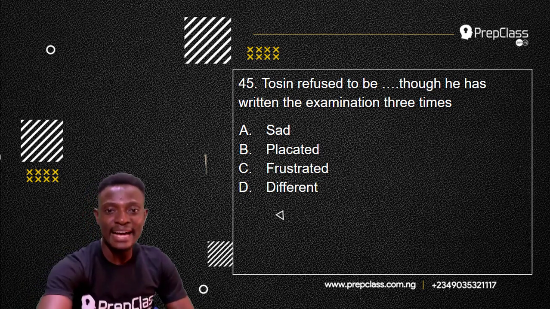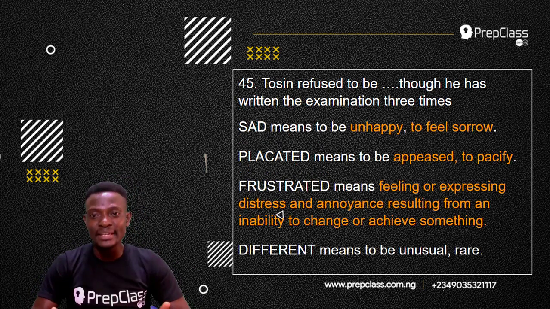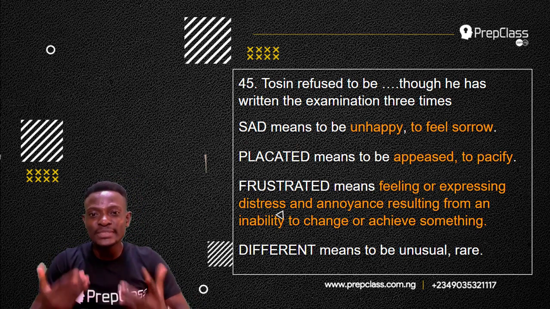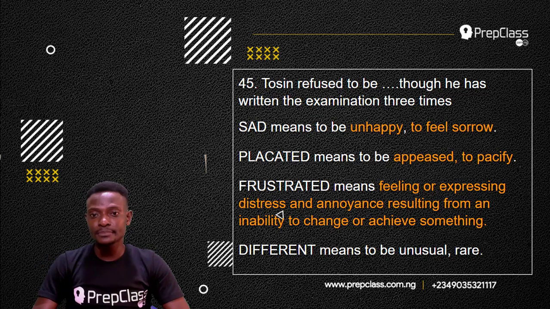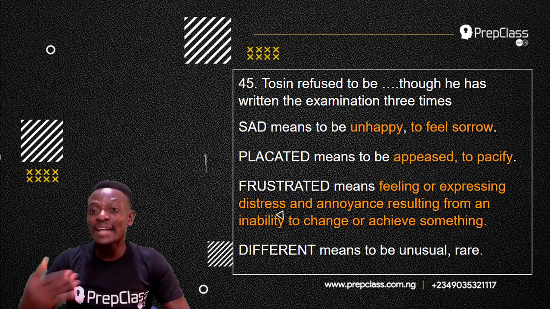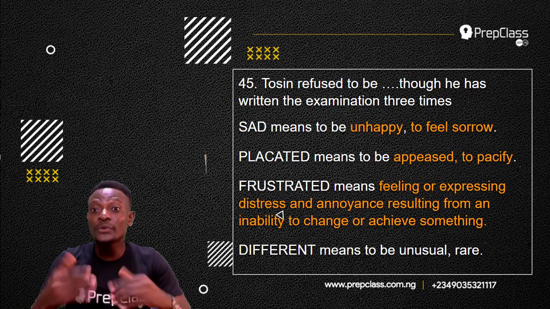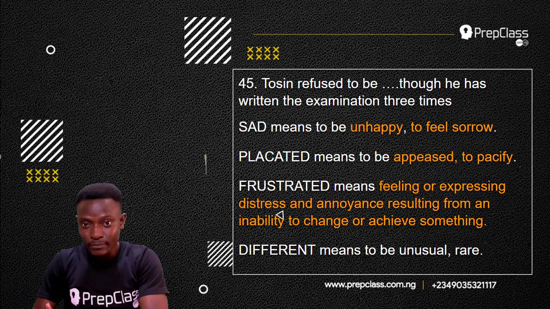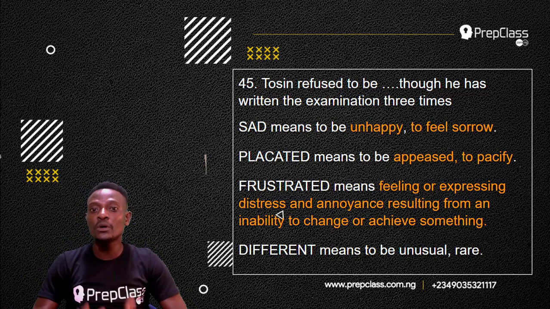Now, the word sad means to be unhappy, to feel sorrow. Tosin refused to be unhappy, though he has written the examination 3 times. Tosin would actually be unhappy, and he would feel sorrow, because writing an examination 3 times is not a good thing. So it is normal for Tosin to be sad.